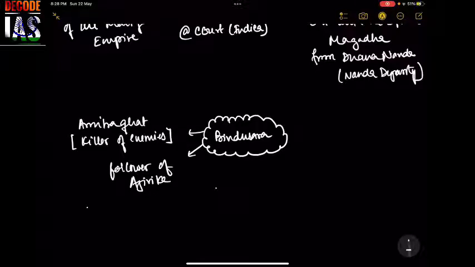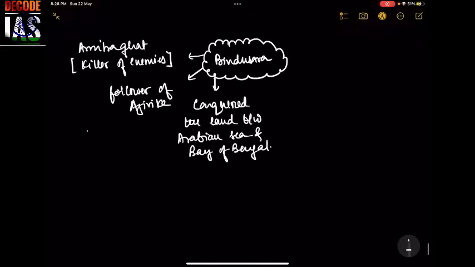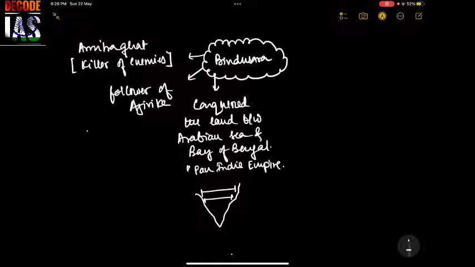Apart from that, he conquered the land between the Arabian Sea and the Bay of Bengal. Say, for example, this is India, so this part we are talking about. So this was the first sort of a pan-India empire in ancient history. This is important.